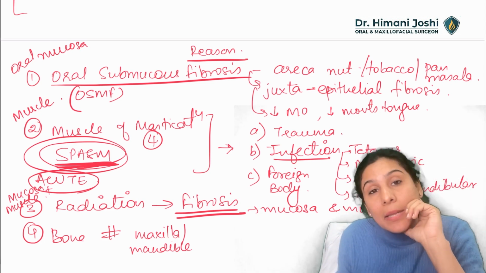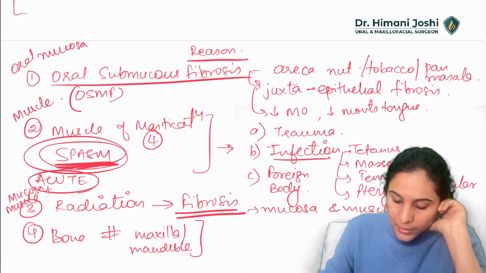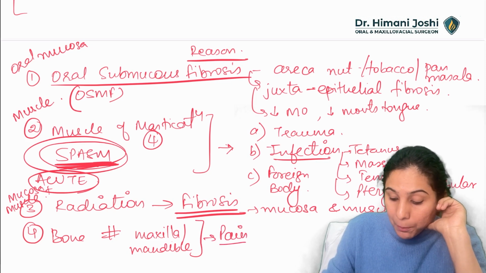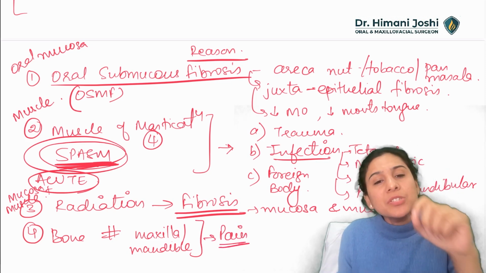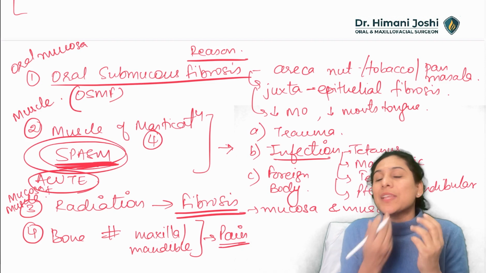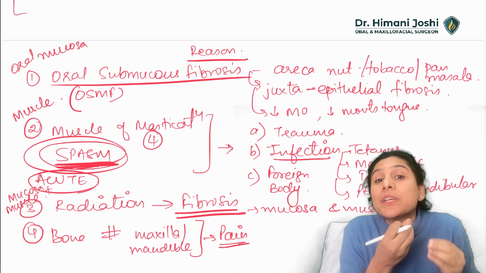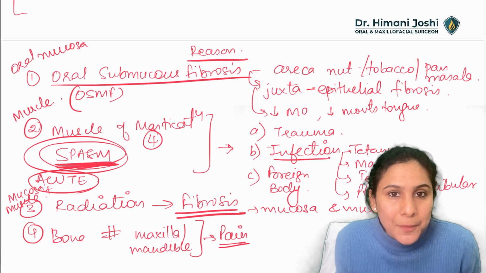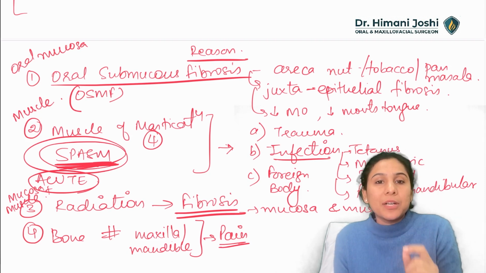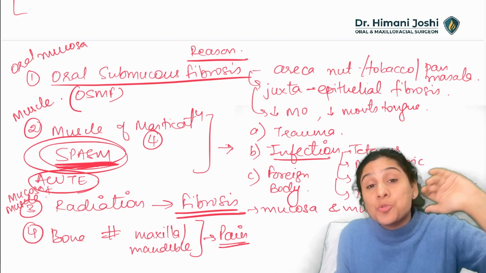Now why will there be trismus because of fracture? Because of pain. The patient will not want to open his mouth, because if there is a parasymphysis fracture of the mandible, he is trying to open his mouth, that is moving the fracture and that is causing pain. So that is also a very important reason of pseudo-ankylosis or pseudo-trismus.